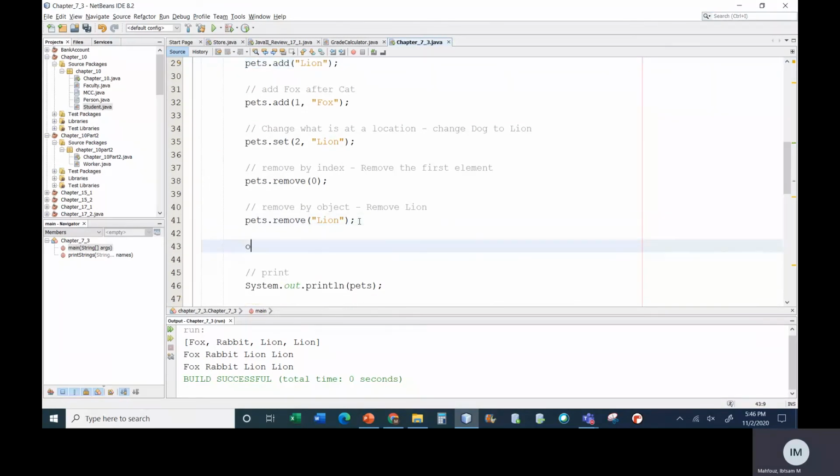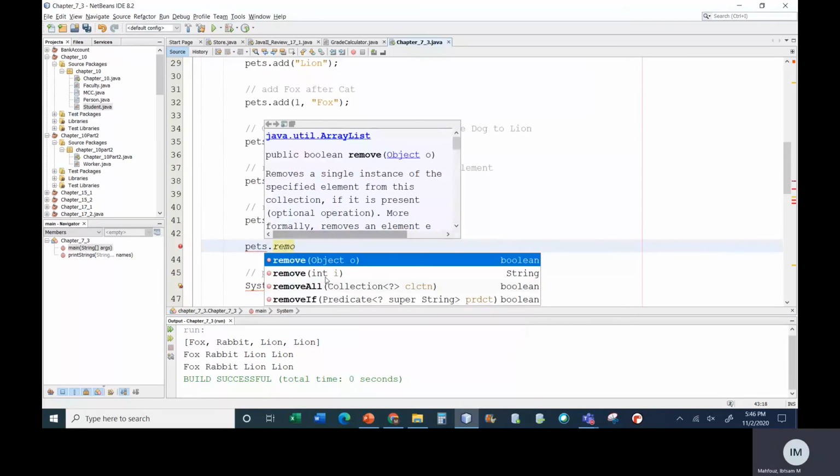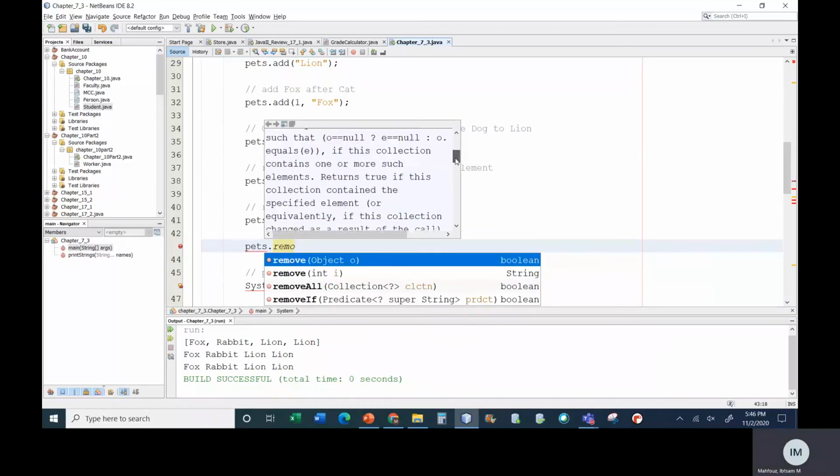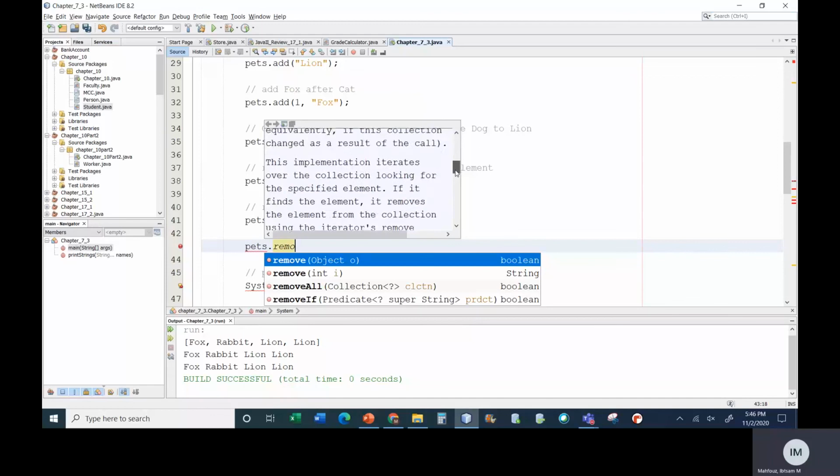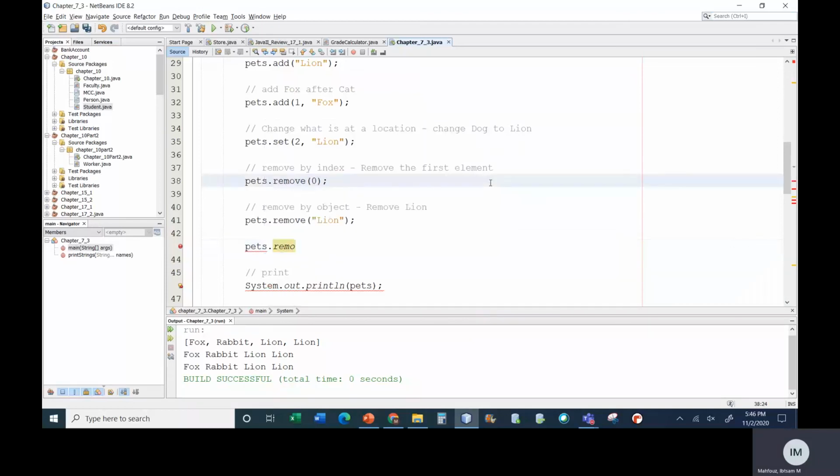Now let's look at pets.remove. Here, the remove by item, if I look at it, it's returning a Boolean. And it says removes a single instance of the specified element from this collection if it is present. More formally removes an element such that, okay. Remove returns true if this collection contained the specified element. If it finds it, it returns true that it found it. Now, what if it doesn't find it? It returns false. So if it doesn't find it in there, it returns false.